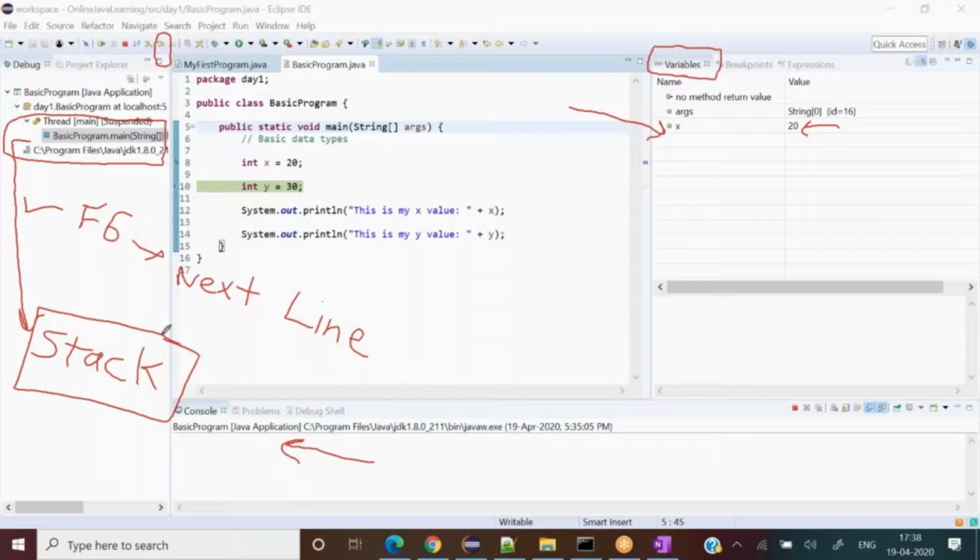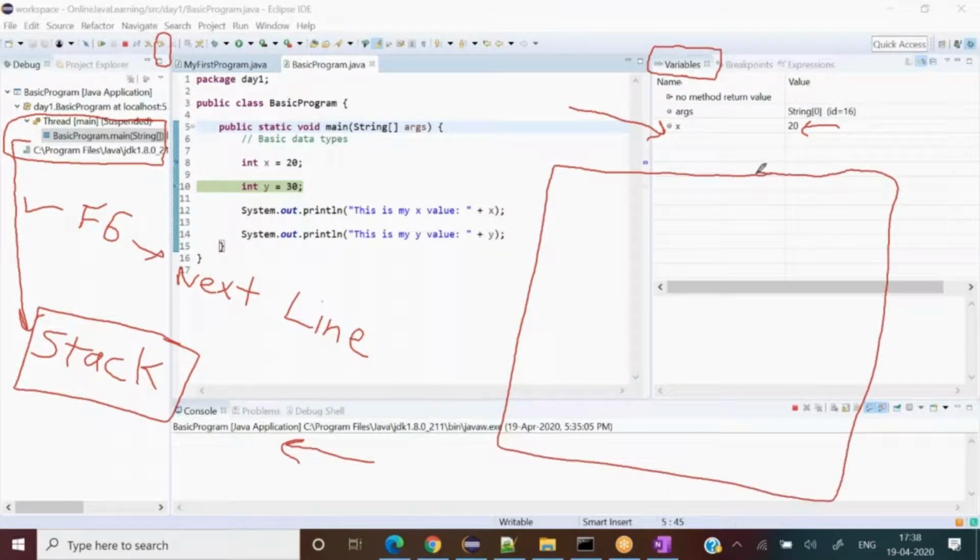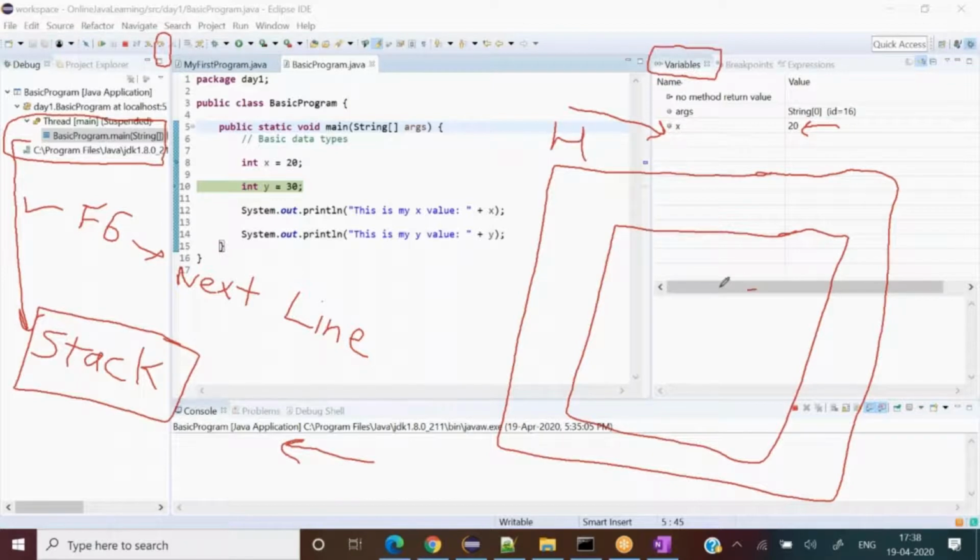Stack area means, let me explain in this way, a real-world analogy. Let's say this is a big house, and this big house has a lot of rooms inside it. This is house H1, this is room M1 or room M2.